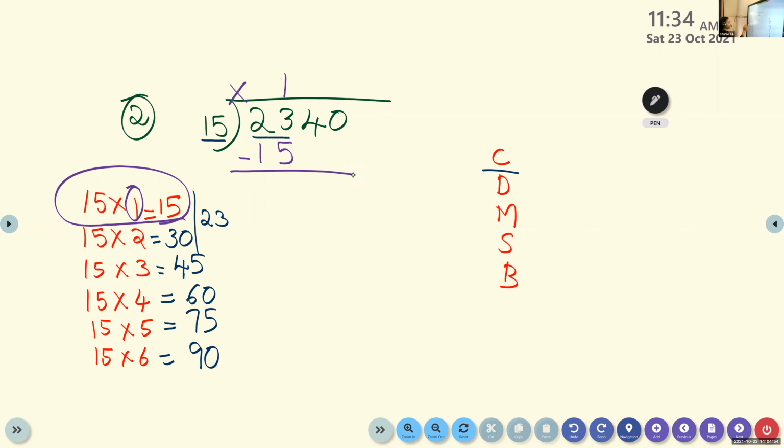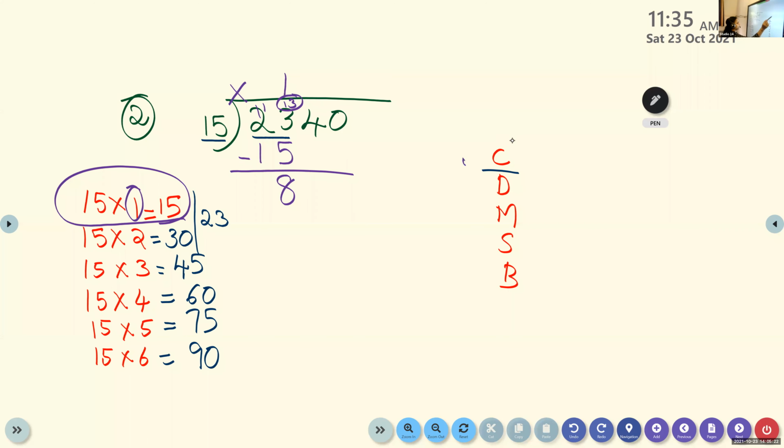You cannot subtract 5 from 3. So you know what you have to do. 13 minus 5. So what is 13 minus 5? 8. Yes, 8. 8 plus 5 is 13. You know that. 8.